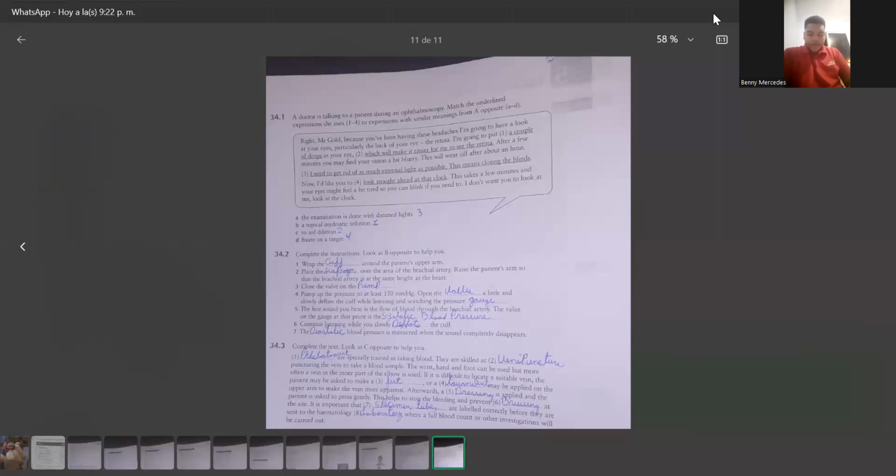Afterwards, a dressing is applied and the patient is asked to press gently. This helps to stop the bleeding and prevent bruising. It is important that specimen tubes are labeled correctly before they are sent to the hematology laboratory, where a full blood count or other investigation will be carried out.